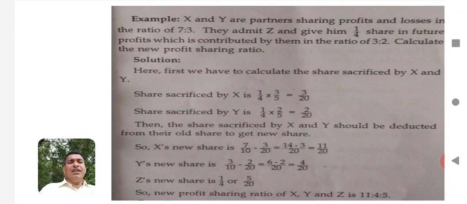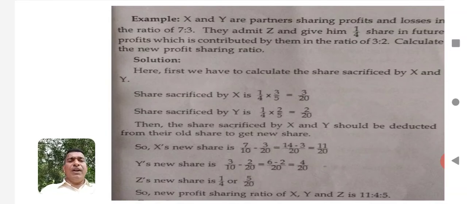Here, first we have to calculate the share sacrificed by X and Y. What is the share sacrificed by X and Y? To understand, the total share given to Z, the new partner, is 1/4. In that 1/4, one person has given 3/5, another person has given 2/5.